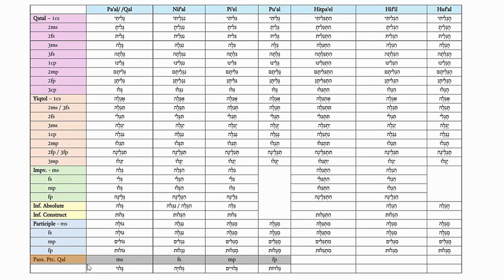Now this is a very special case because this is the only place within the paradigm in which the yod actually appears as a consonant, as the third root consonant. It is not dropped. It doesn't change to a vowel consonant. It does not become a hey or a yod as a vowel consonant. We have in the passive participle of kal the forms galui, geluya, geluyim, geluyot.